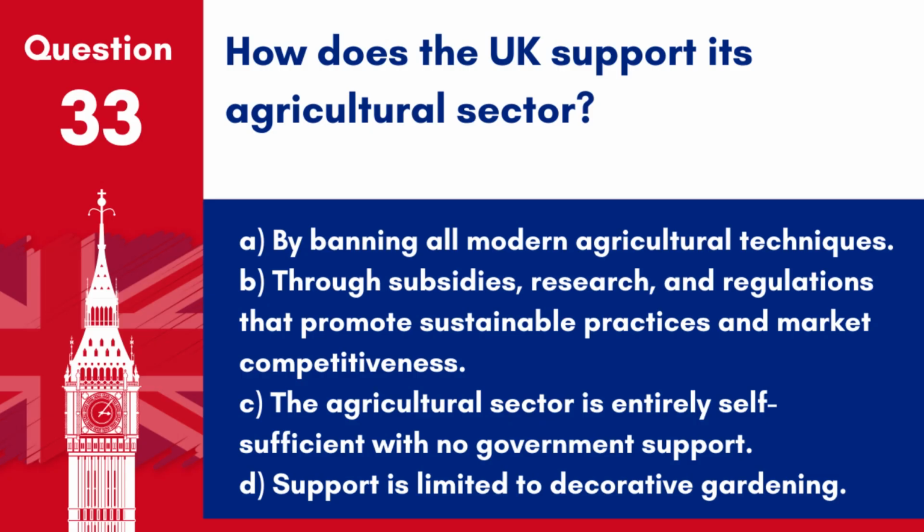Question 33. How does the UK support its agricultural sector? A. By banning all modern agricultural techniques. B. Through subsidies, research, and regulations that promote sustainable practices and market competitiveness. C. The agricultural sector is entirely self-sufficient with no government support. D. Support is limited to decorative gardening.